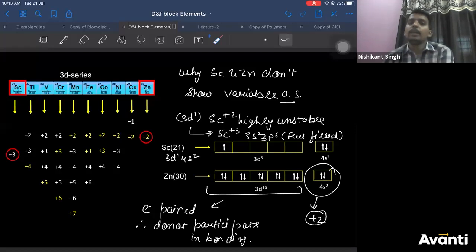I did not say scandium +2 does not exist. I said it is highly unstable. There is a difference between the two things. Correct? If we somehow provide energy to excite the electrons, yes. If you provide that much energy, it will get excited. But under normal conditions, we assume they are inert. You can make anything react if you supply a tremendous amount of energy.